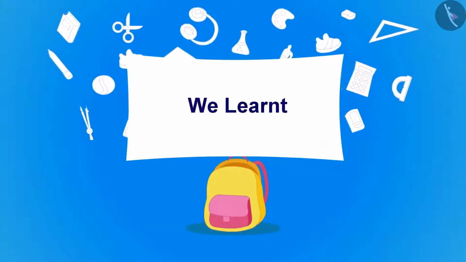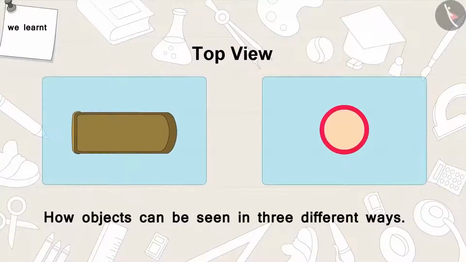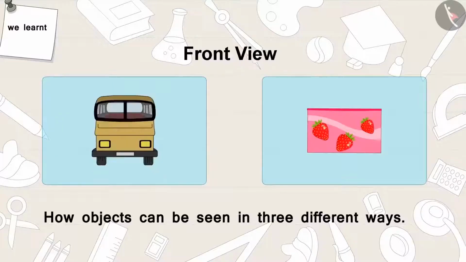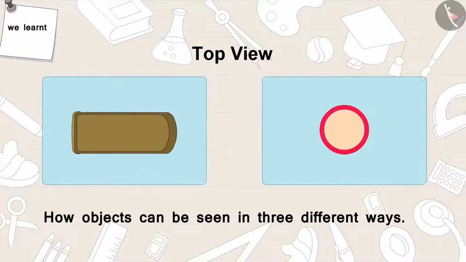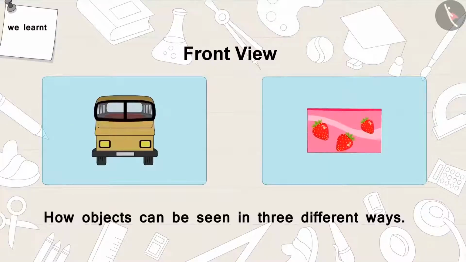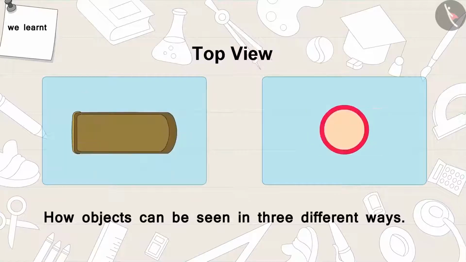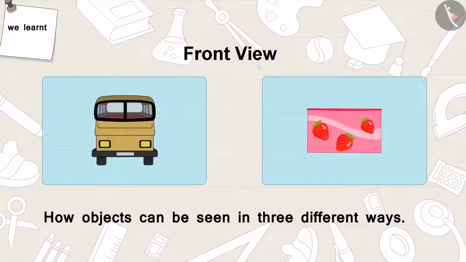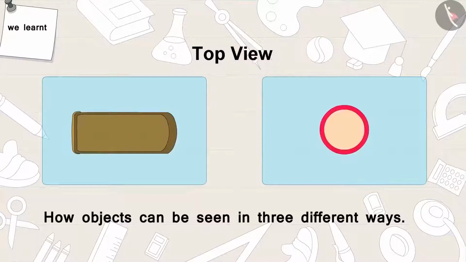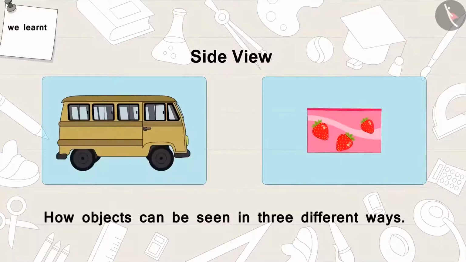Children, in this part we learned how objects can be seen in three different ways: from above, top view; from front, front view; and the side, side view. In the next video, we will learn more about this with the help of some interesting examples.